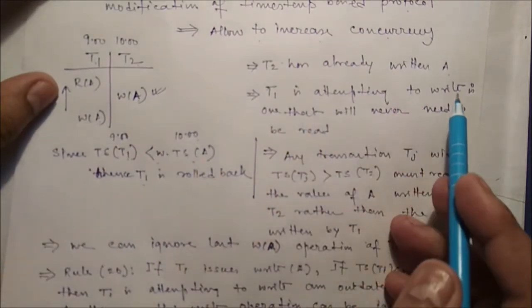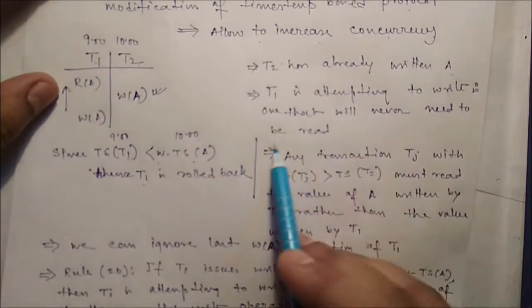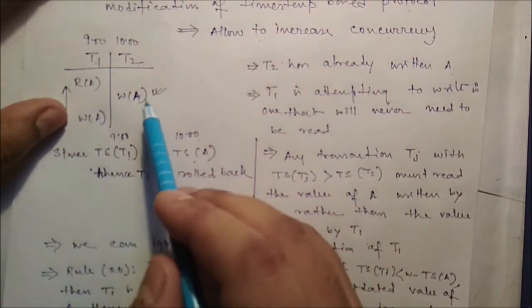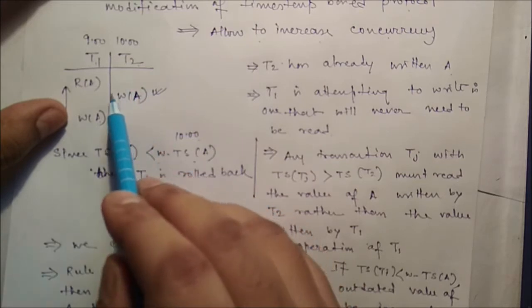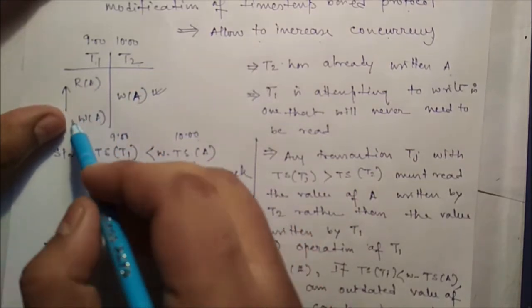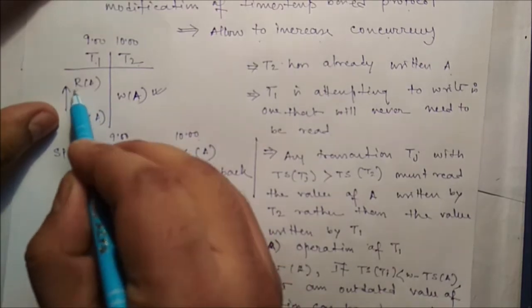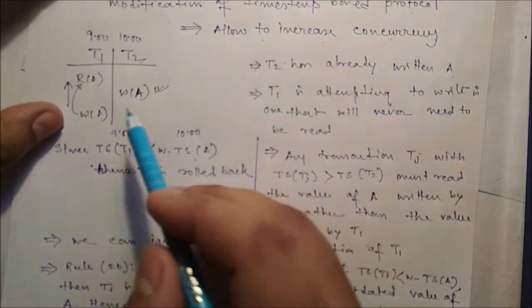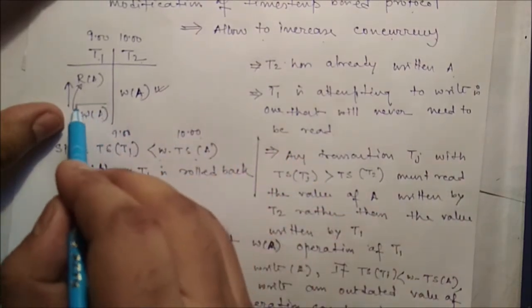Now T1 is attempting to write a value that will never need to be read. After that, we need the updated value of A from T2. We don't require the updated value from T1 because this write A should be before that one, because this one is the older transaction. So after that, the update is not required. This is obsolete.